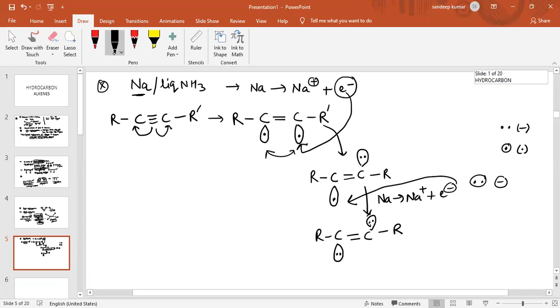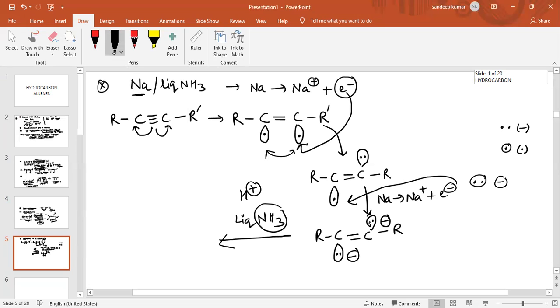So now what happens? Now liquid ammonia. A lone pair of electrons means negative charge on this carbon atom, and also on this carbon atom. Now liquid ammonia will supply hydrogen; this liquid ammonia will supply H plus ion. So this H plus ion will combine with this carbon, and also with this carbon.